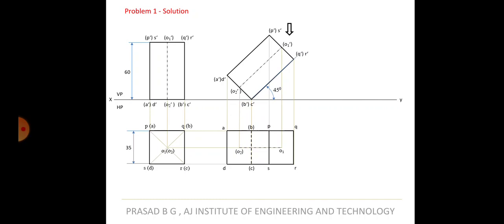B dash C dash line is here. It is said that the edge on which it is resting is inclined to VP at 30 degrees. So what you have to do now, our job is not to keep the O1, O2 line on the 30 degree line, but DC should be on the 30 degree line. So first you will draw a 30 degree line.